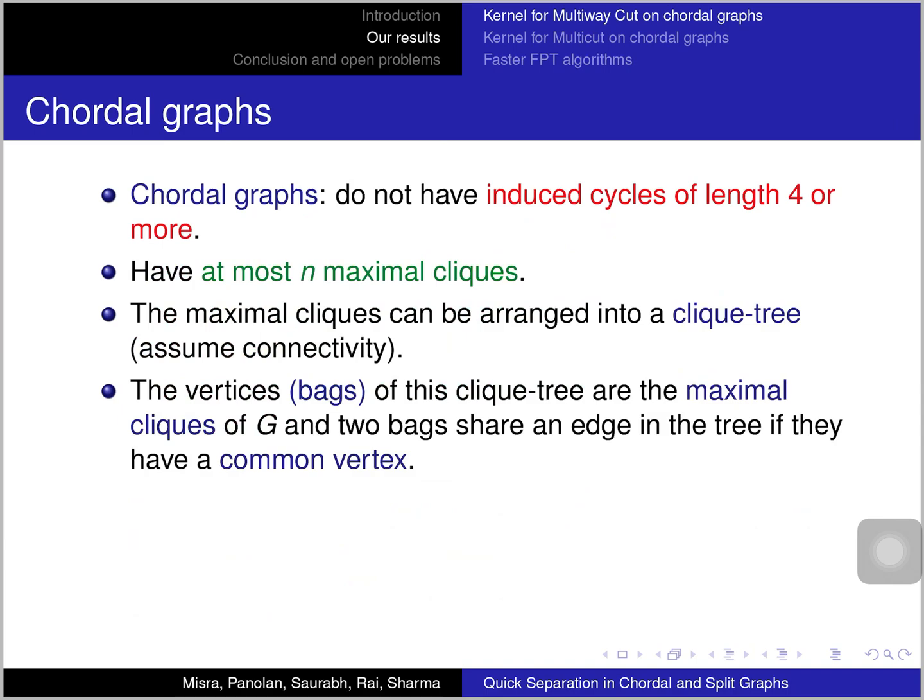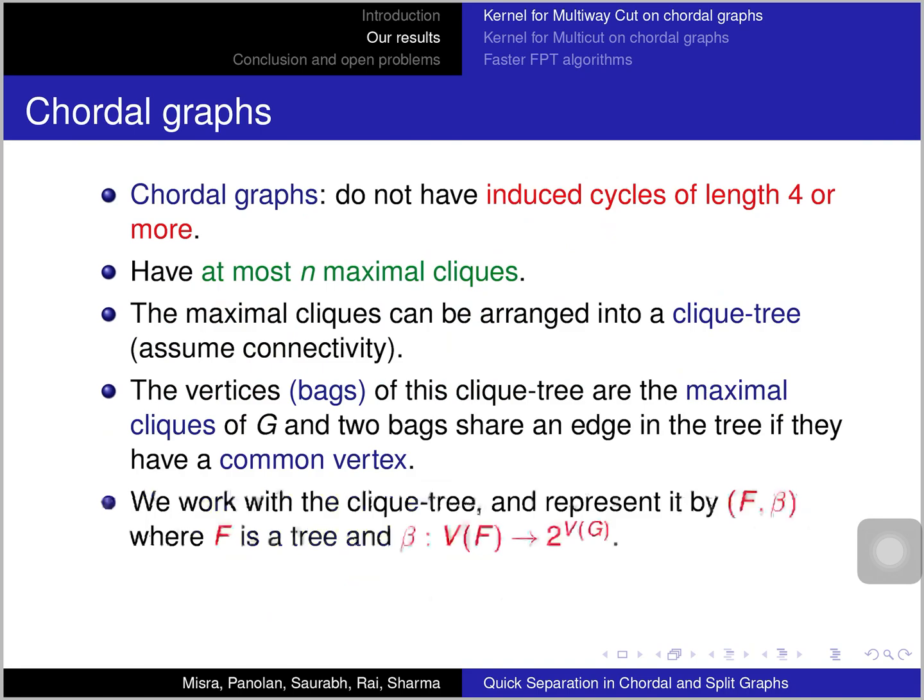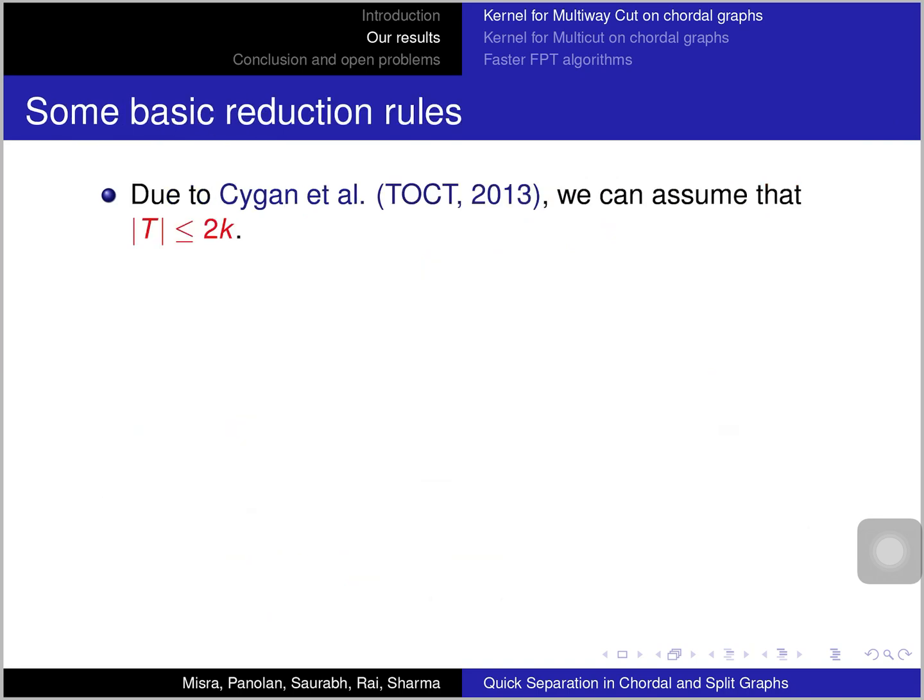I'll be calling these vertices of the tree bags, just to distinguish between the vertices of the input graph and the bags, which are the vertices of this clique tree, since they can possibly contain more than one vertex of the graph. Okay, so we'll be working with this clique tree and we represent it by (F, beta), where F is a tree and beta is a function from the vertex set of F to a set of subsets of vertices of graph G.